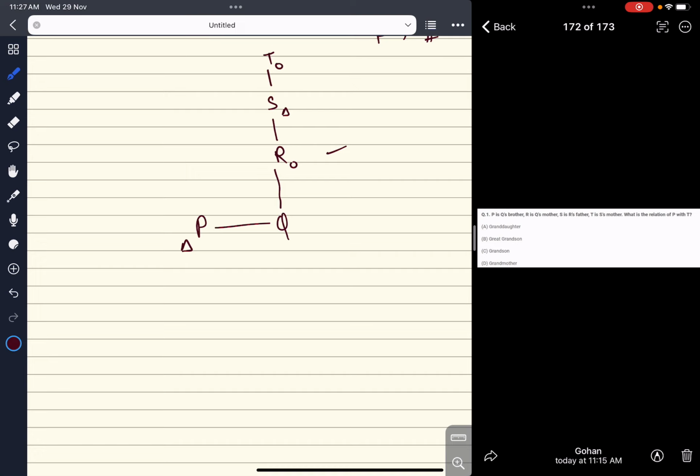What is the relation of P with T? Can we determine this? Yes, we know that one generation below would be son or daughter, right?